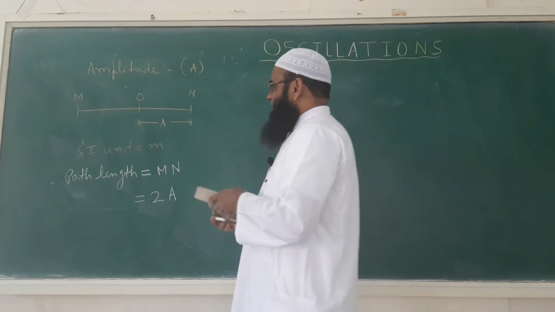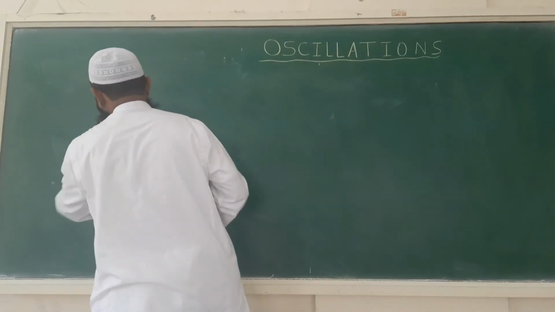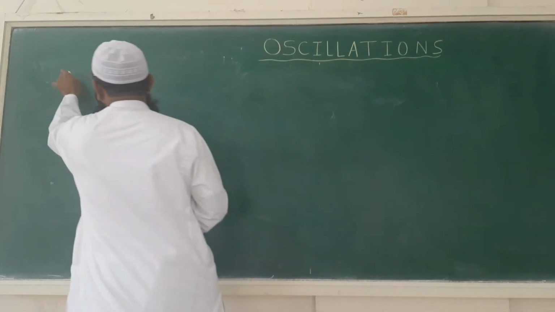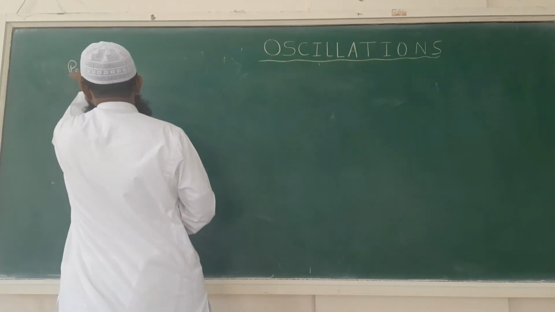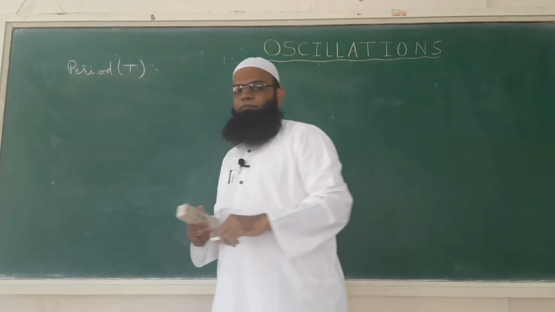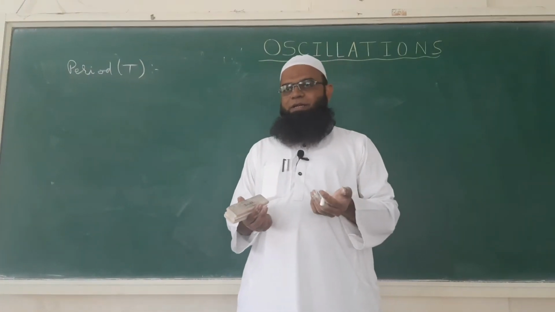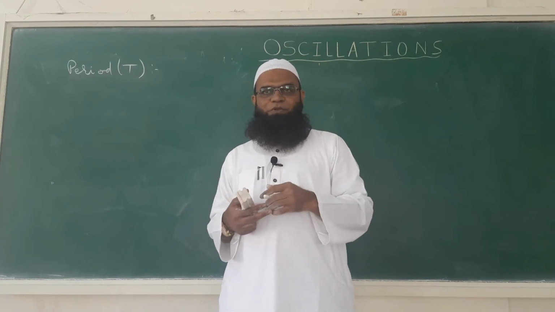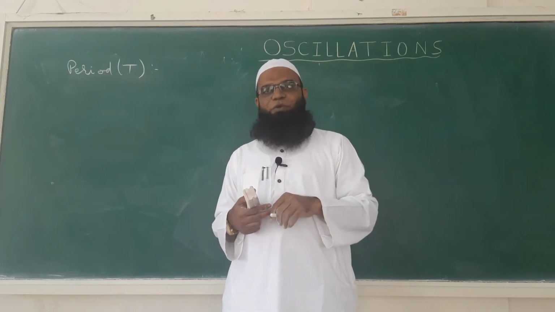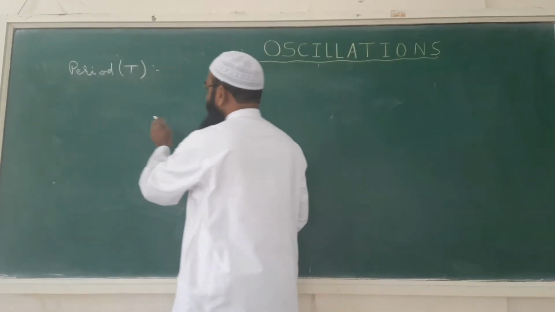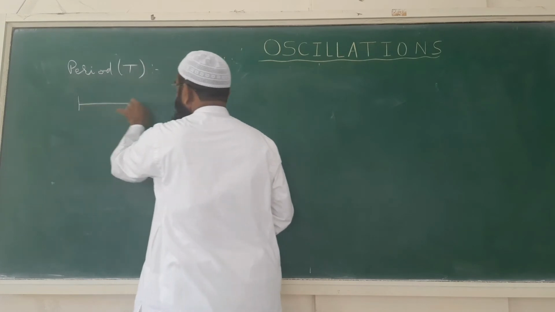Now the next thing is time period, or period of simple harmonic motion, or period of a particle performing simple harmonic motion. It is denoted by T. Now what is period? As we are aware, because we have seen this in circular motion and in different types of motion also, time period is the time taken by the particle to complete one oscillation.